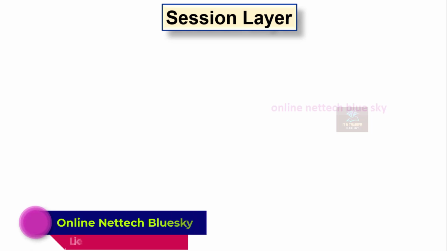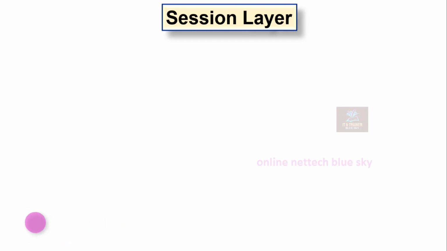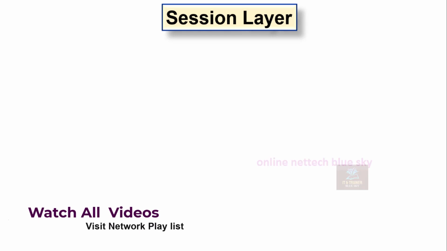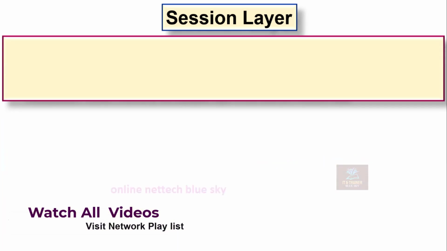So, session layer. What is a session layer? In the OSI model, the session layer is the fifth layer, one type of session system. So what is a session? First understand about that. A session is one type of connection from one site to another. You are going to a site in one browser. I will give an example.